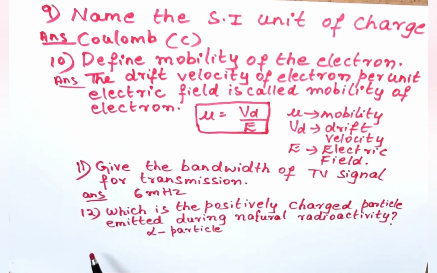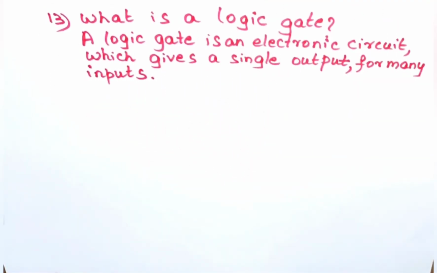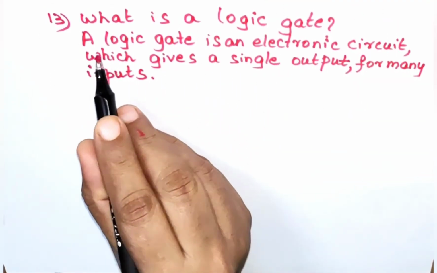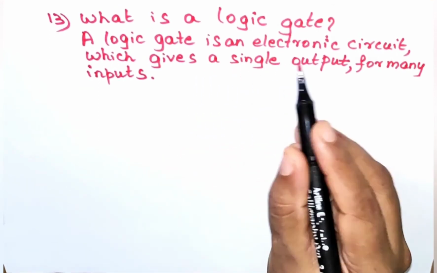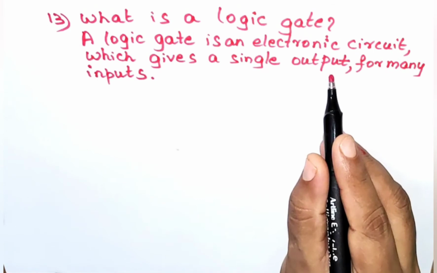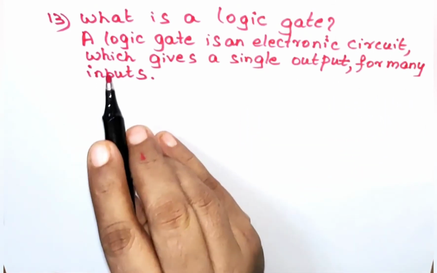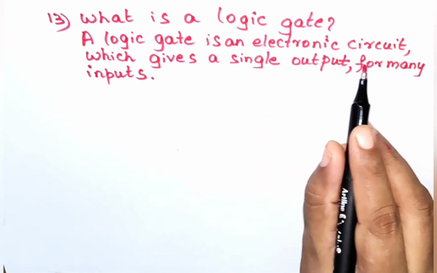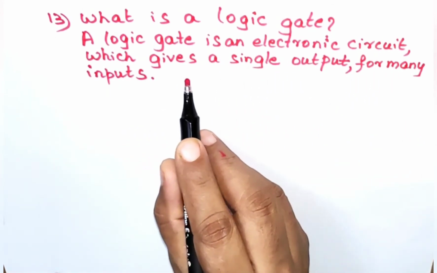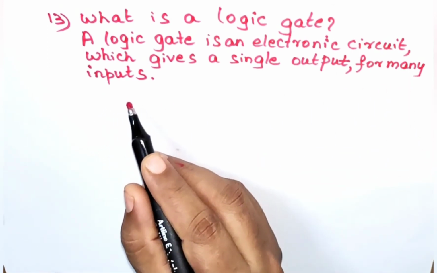Now let us discuss question number 13. What is a logic gate? A logic gate is an electronic circuit which gives a single output for many inputs.